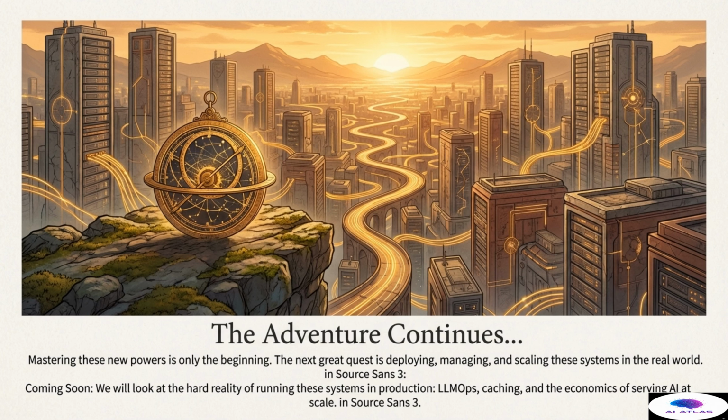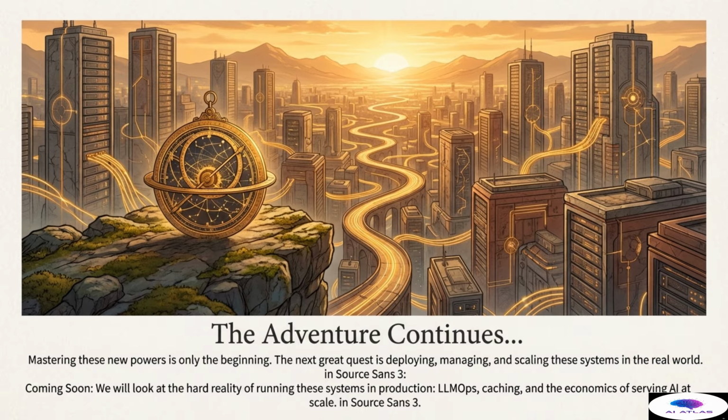Mastering these new multimodal and graph-integrated RAG powers is only the beginning of the next phase. The next great adventure and major technical quest is transitioning this cutting-edge research into robust, reliable production systems that can handle real-world scale and enterprise load. The next focus involves successfully deploying, managing, and scaling these complex architectures effectively in the real-world environment.